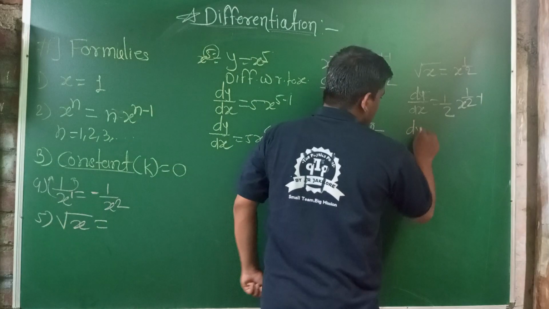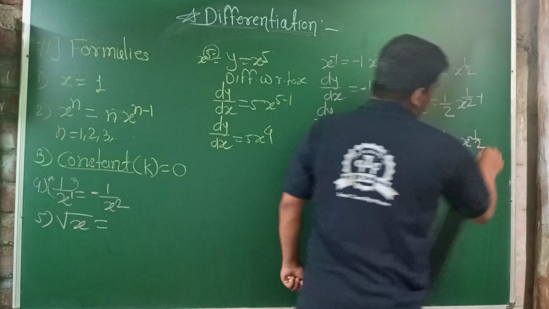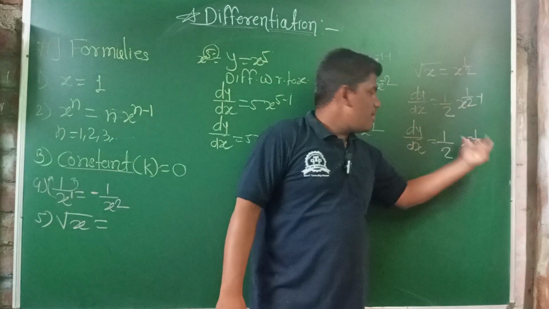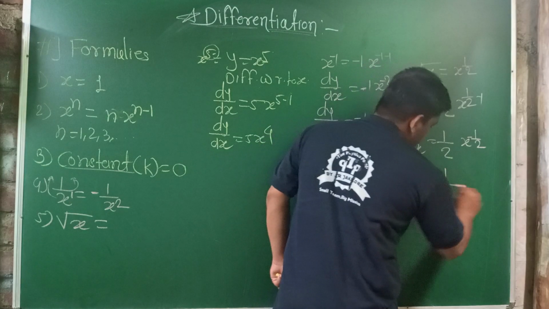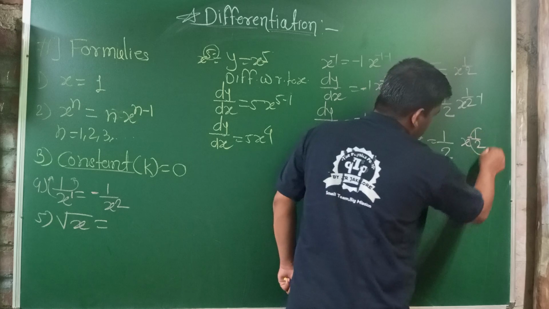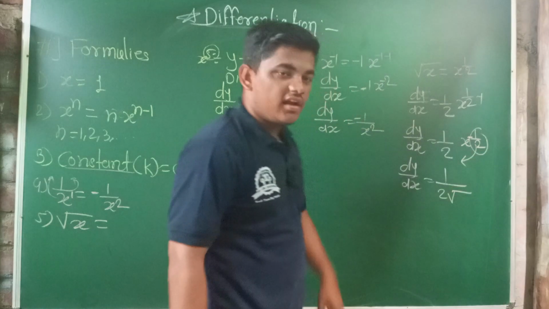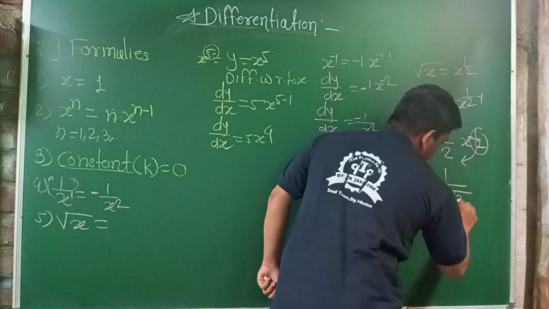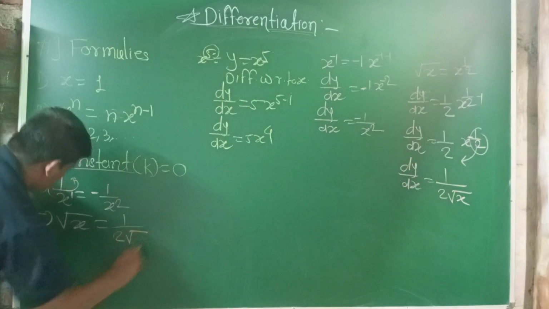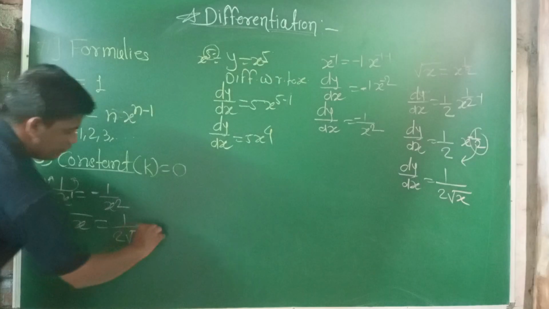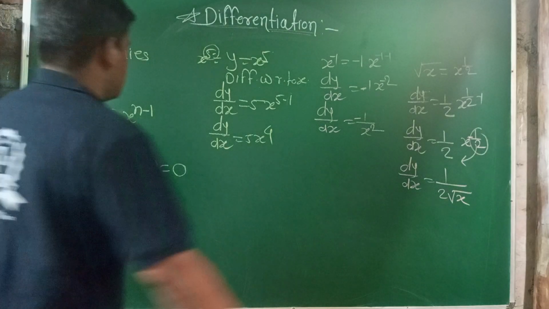Half minus 1 is minus of half, so dy by dx is 1 upon 2 into x raised to minus half. Taking the minus below, it becomes 1 upon 2 into root of x, because whenever it comes to the denominator it becomes plus, so it is 1 upon 2 root x. This is formula number 5.